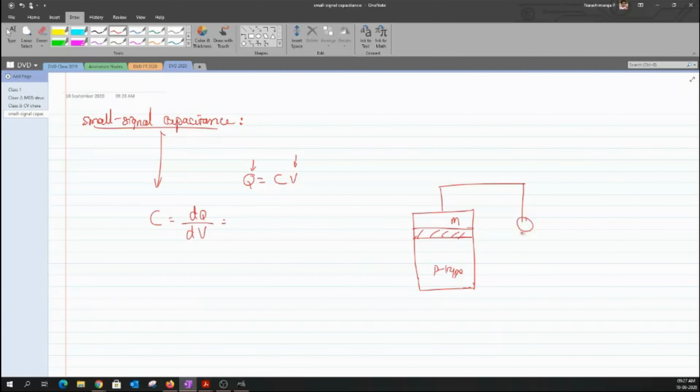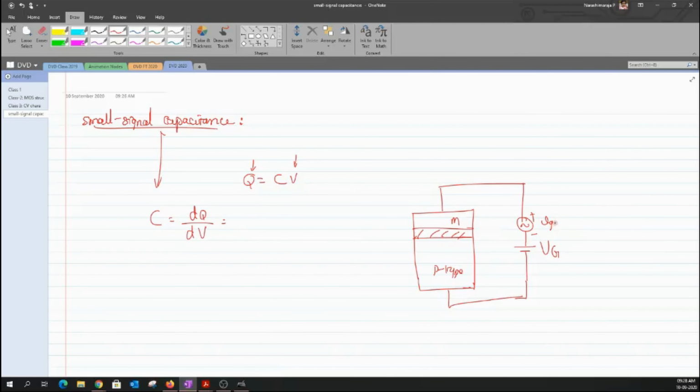Now we could have a small signal on a fixed bias voltage. I could take this voltage as VG, which is a small signal over the bias voltage. Because there is no source here, I'm just using the notation of small VG.